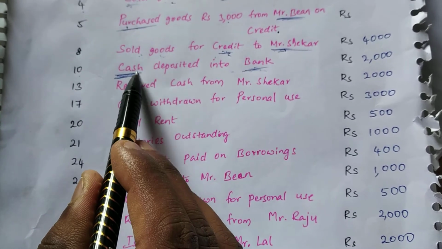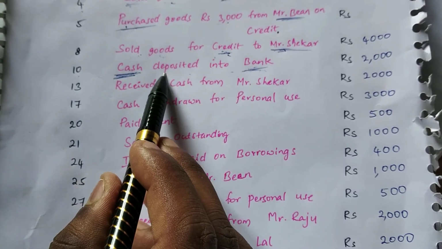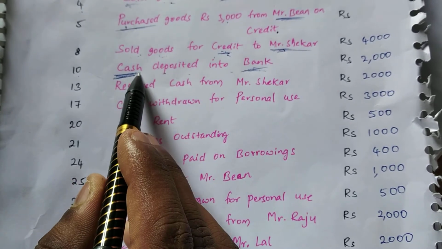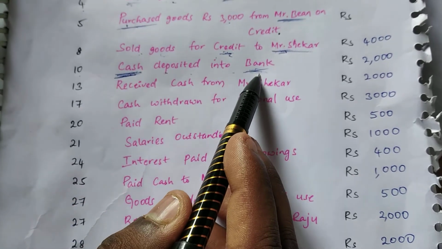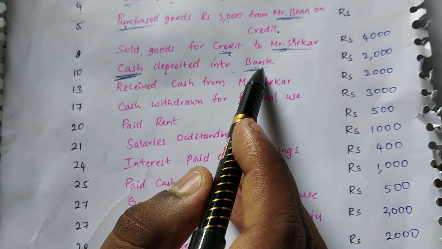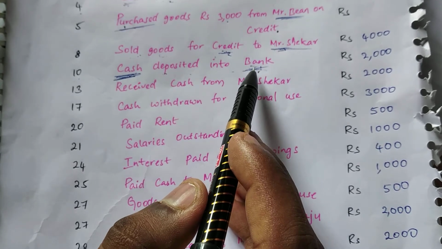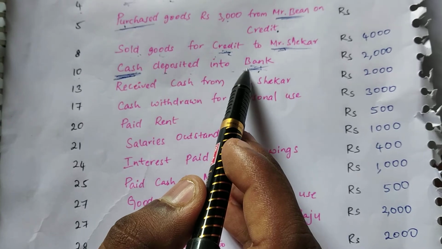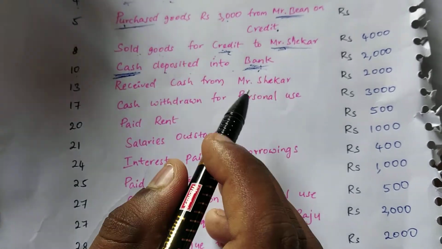So here, is cash coming in or going out? It's going out. So what we have to do as per the rule? We have to credit. Since cash is a real account and cash is going out, we are crediting. Bank account is a personal account. What is the golden rule of the personal account? Debit the receiver and credit the giver. Here bank is receiving the amount, so we are debiting the bank account.